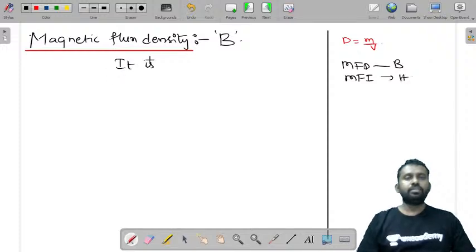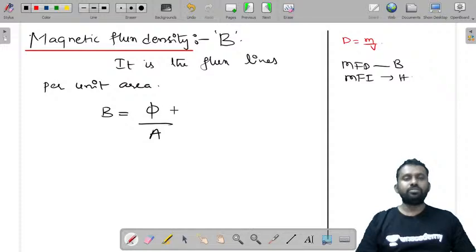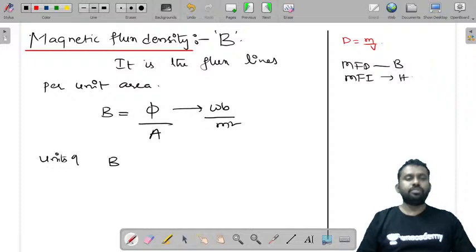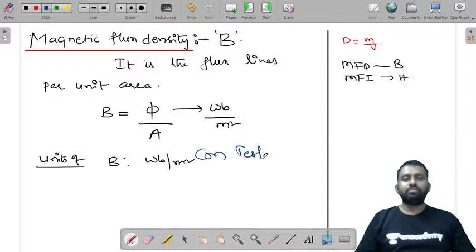Magnetic flux density B is the flux lines per unit area. What are the units of flux? Weber. Area is meter square. Therefore, units of B are Weber per meter square, or you can also write it as Tesla.